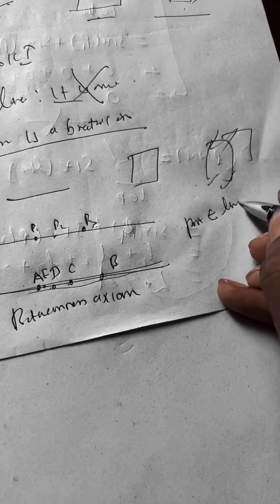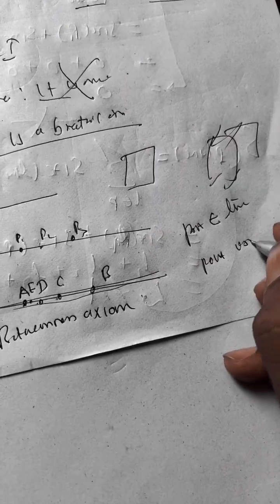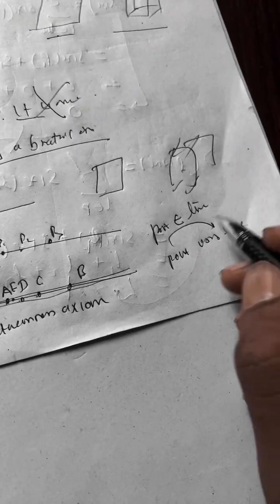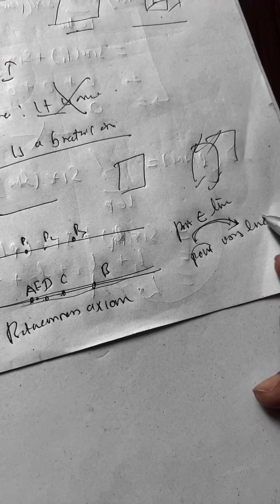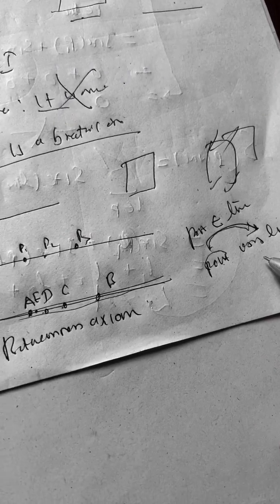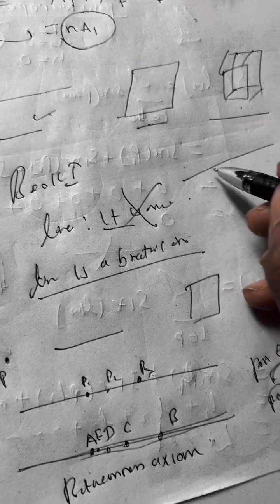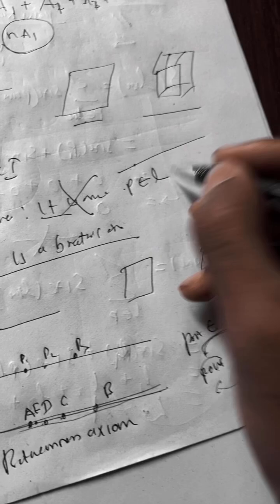A point belongs to a line. We can define a point using a line, not the other way around. I mean, the other way around you can do it, but it does not mean a line is made up of points. You see, we have to think in reverse order. A point is defined using a line. What is a point? A point is an element of a line.